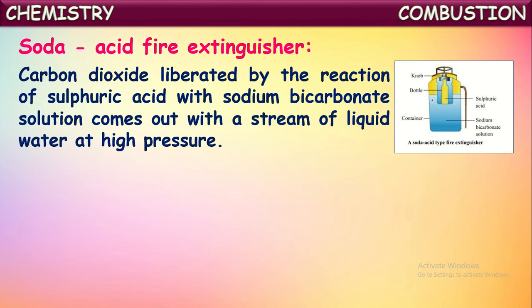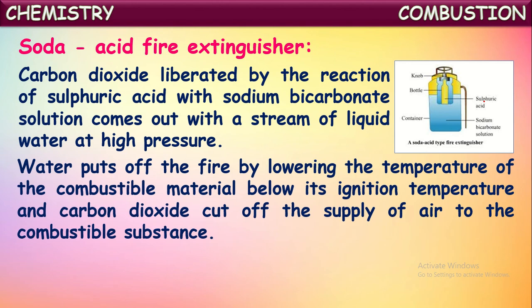Here sodium bicarbonate solution is there, and in the middle of this cylinder there is one more bottle-like equipment containing sulfuric acid. Now when the nozzle is pressed, these two chemicals mix at the nozzle and produce carbon dioxide that comes out.